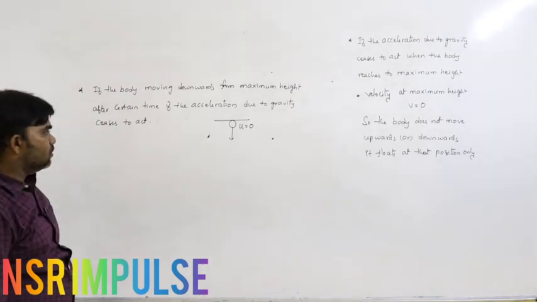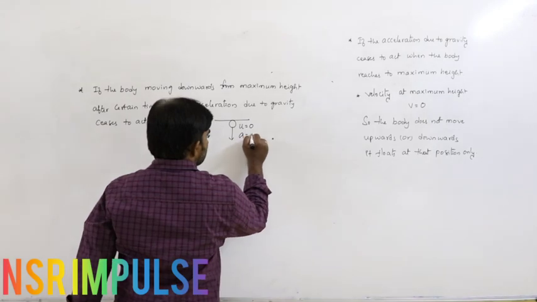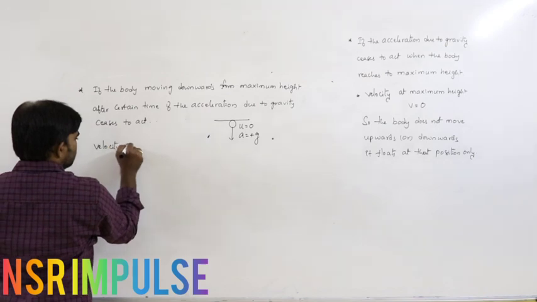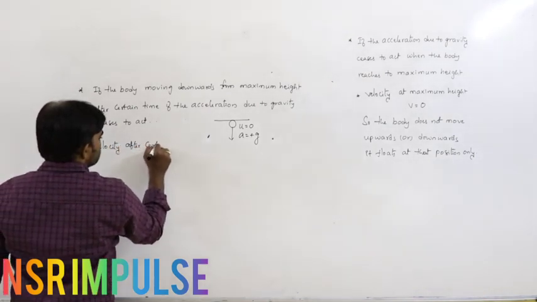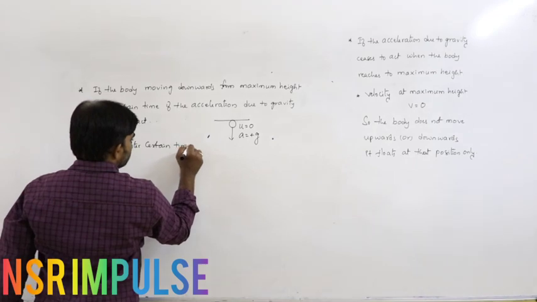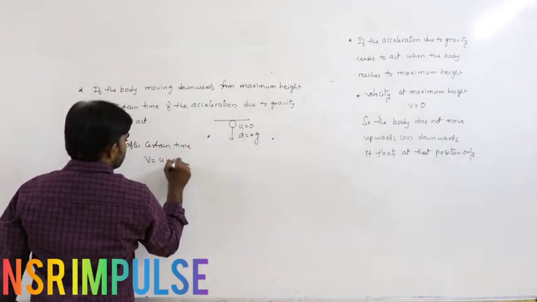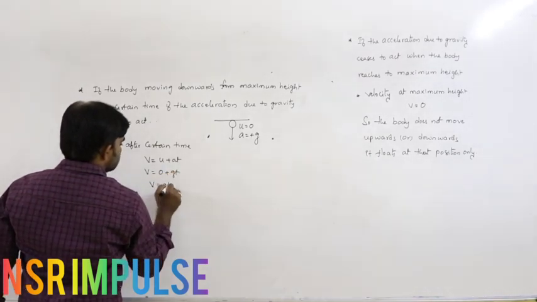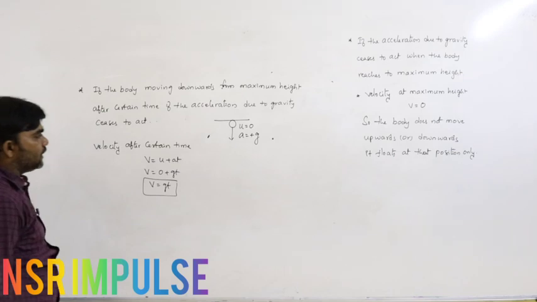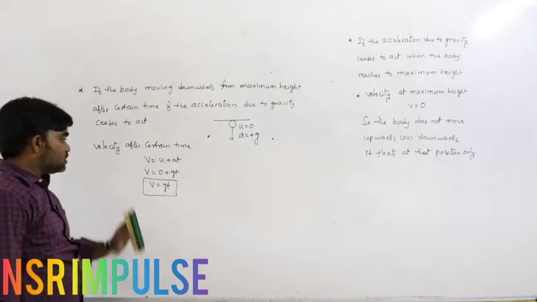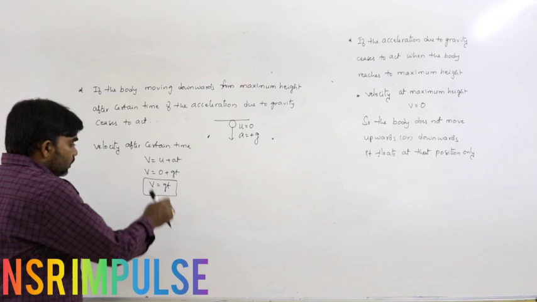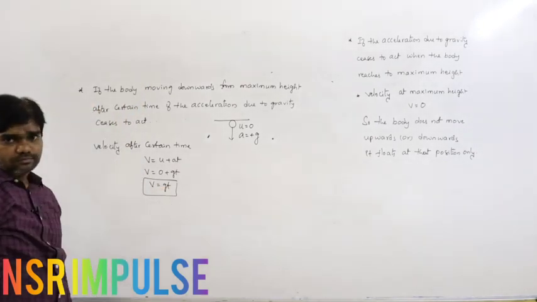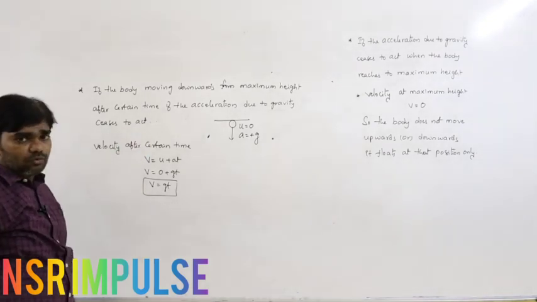If initial velocity is 0 and acceleration is equal to plus g, what is the velocity after certain time? From the equation v equals u plus at, v equals 0 plus gt. So v equals gt. This is the velocity after certain time. Now if the body reaches this velocity and the acceleration due to gravity is removed, what happens?